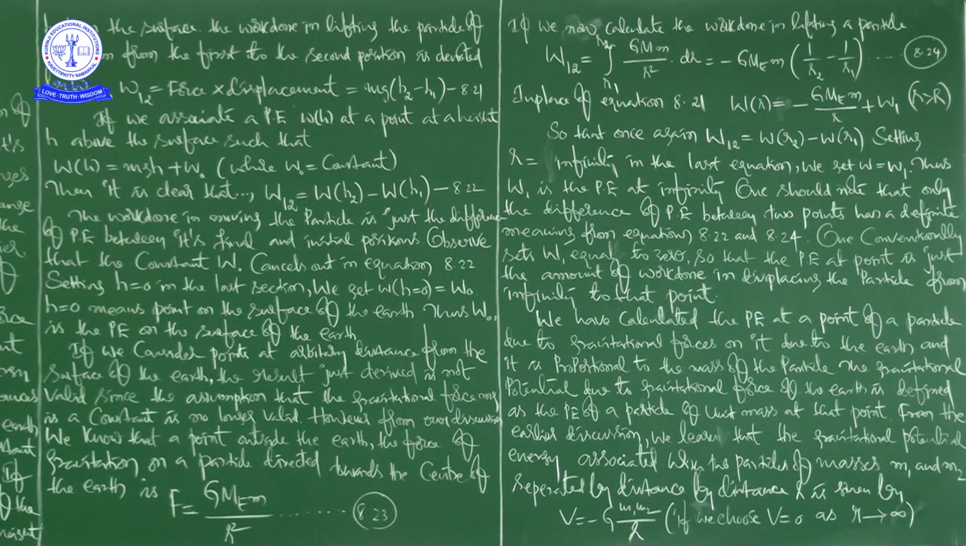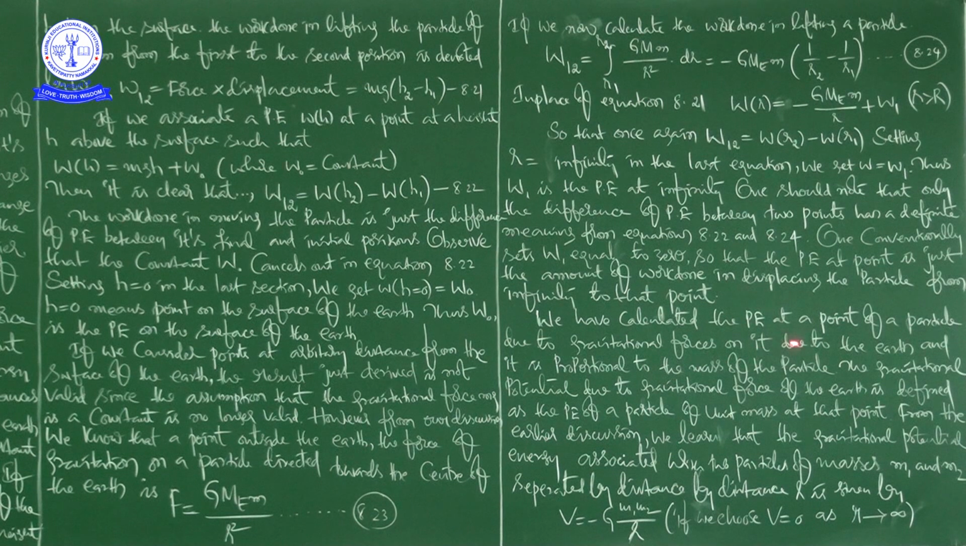I will repeat once again because this point is important. One conventionally sets W1 equal to 0, so that the potential energy at a point is just the amount of work done in displacing the particle from infinity to that point. Okay, right.